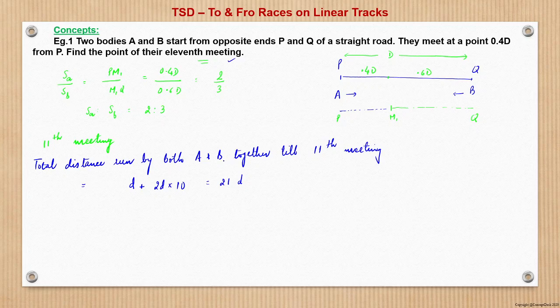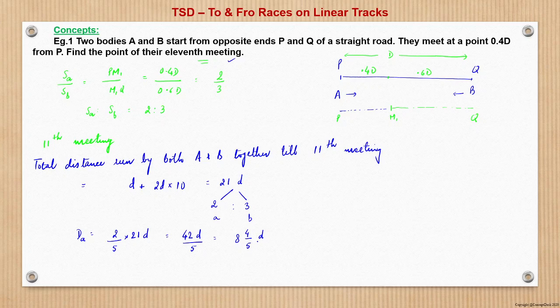Since they started together and will be meeting for the 11th time together, the time is the same. So the ratio of distances covered by each will be in the ratio of their speeds, right? So 21d will be divided in the ratio 2 is to 3 between A and B. So distance covered by A will be what? That is 2 by 5 times 21d. So this becomes 42d by 5, that is 8 whole 4 by 5 d. So this is the total distance covered by A.